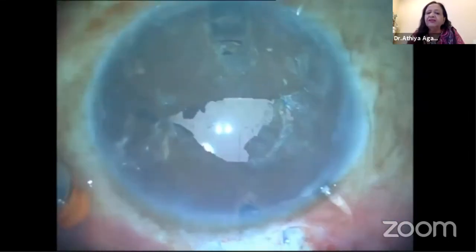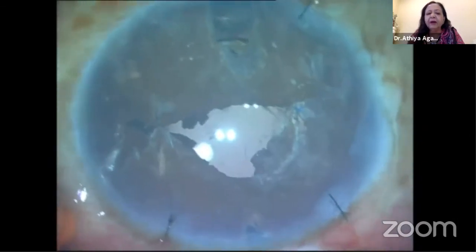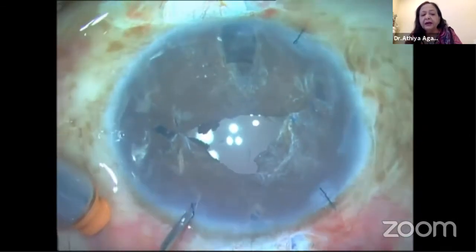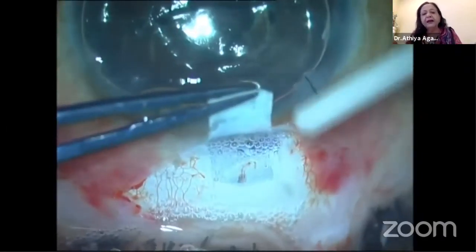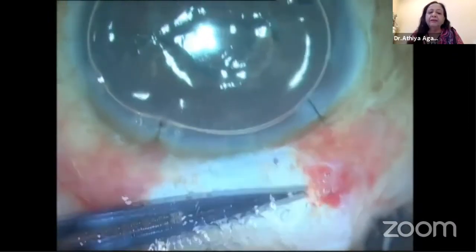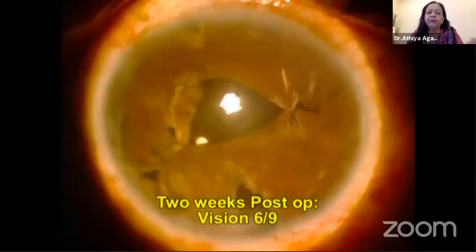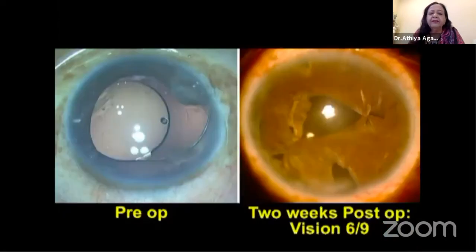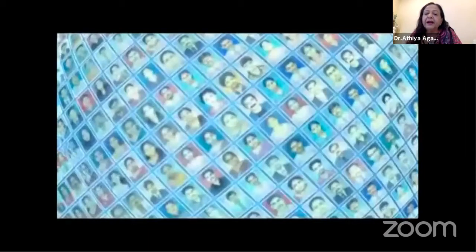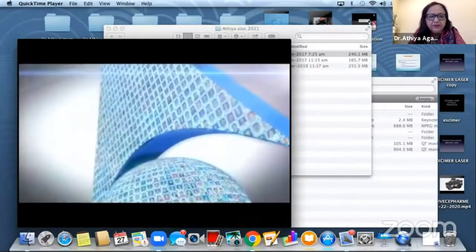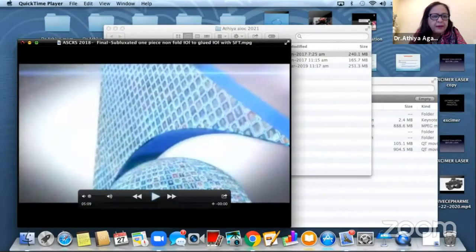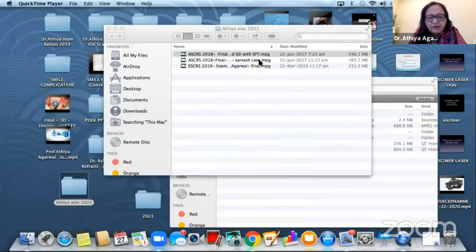Triamcinolone is injected to see if there is vitreous in the anterior chamber. We can see the trocar maintainer on the left-hand side, the orange one. Either you can use a trocar AC maintainer behind the limbus, or you can use it in the anterior chamber. Fibrin glue, which is a combination of fibrinogen and thrombin, was put. And this is how the patient looked pre-operatively and post-operatively, with a vision of 6/9, which is actually a boon to the patient. So the patient is very happy with this vision. Having finished that, I'll move on to my next video, which is going to be